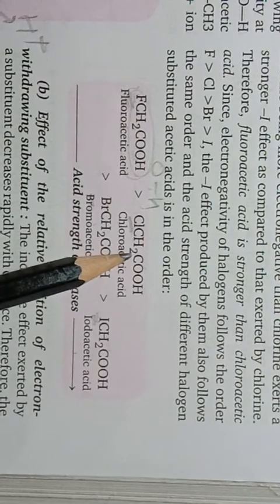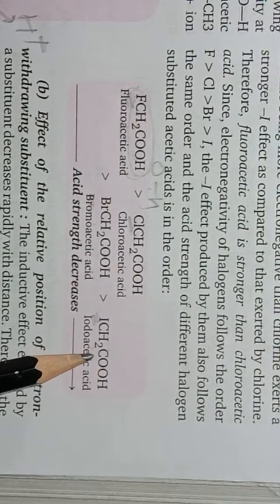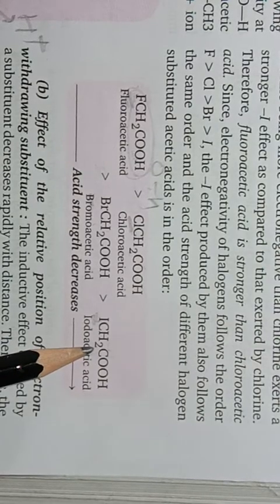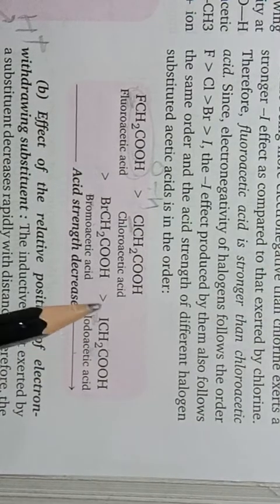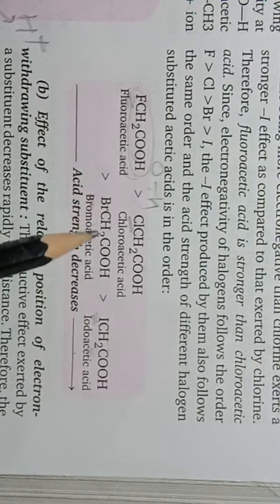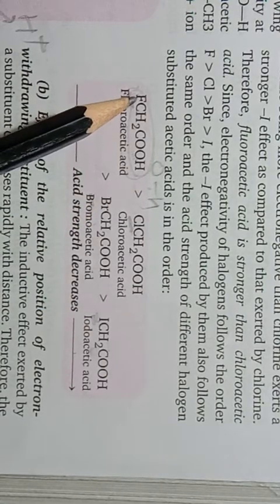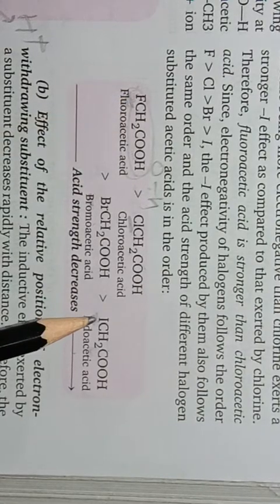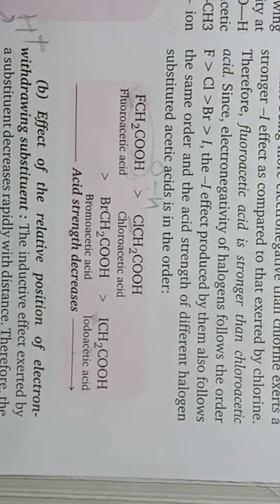This will be the next one, and this is the least strong acid. So the acidic strength of this acid molecule will be least. Okay students, this is due to the difference in the nature of the electron withdrawing group. So this is the strongest electron withdrawing atom, and this is the least strong electron withdrawing atom.